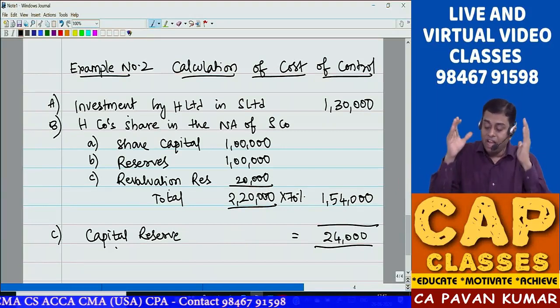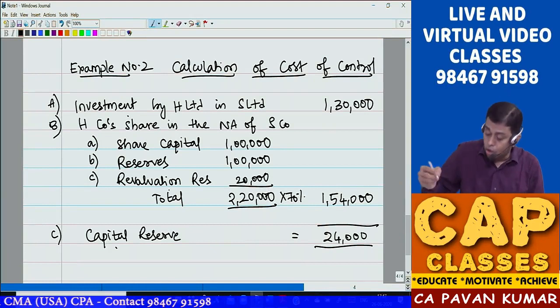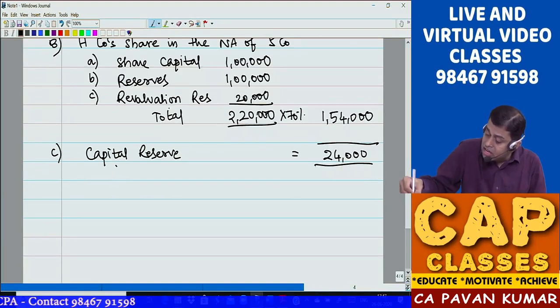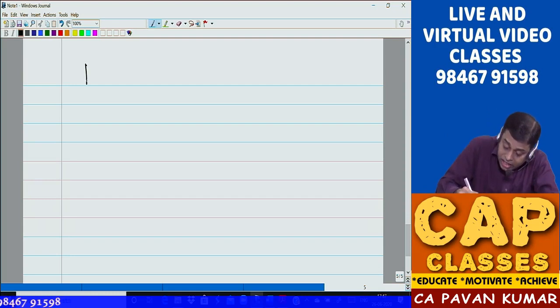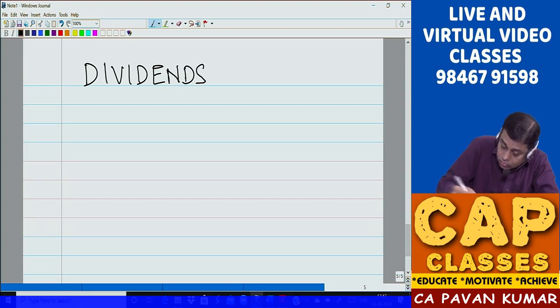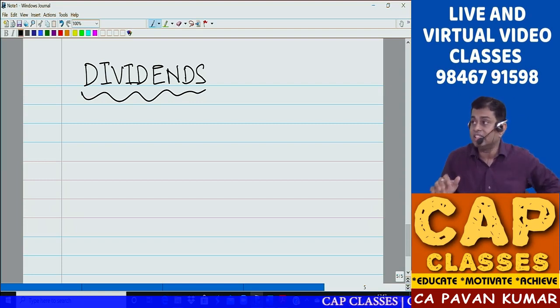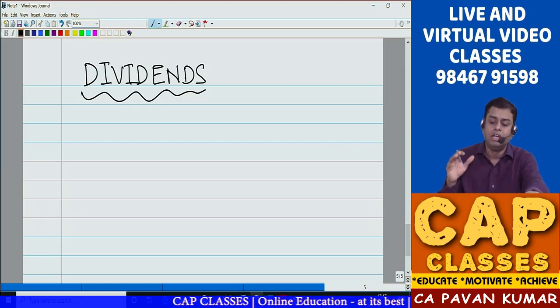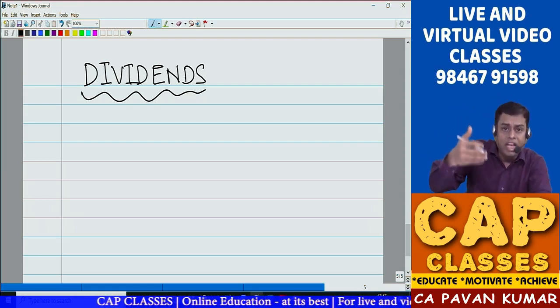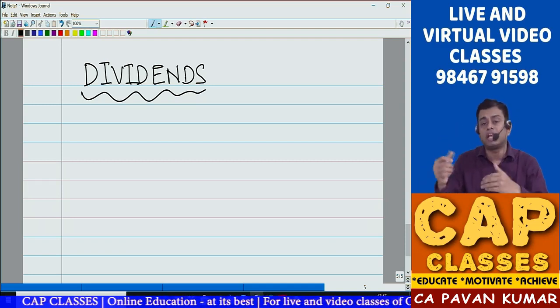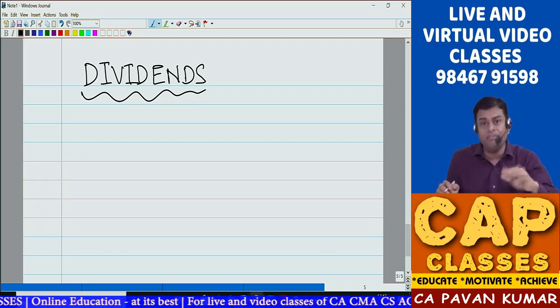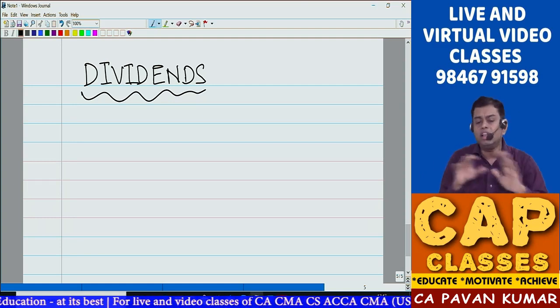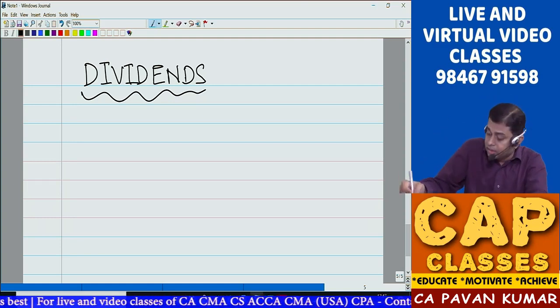So friends, so far we have learnt how to calculate cost of control. Now let us go to the next very important topic, dividends. Probably in 90% of the cases, there will be no question without involvement of dividends. They'll say dividend out of pre-acquisition profits, dividend out of post-acquisition profits, and in dividend some rectification of error. All these things will be there. Now let us see what this dividend is.